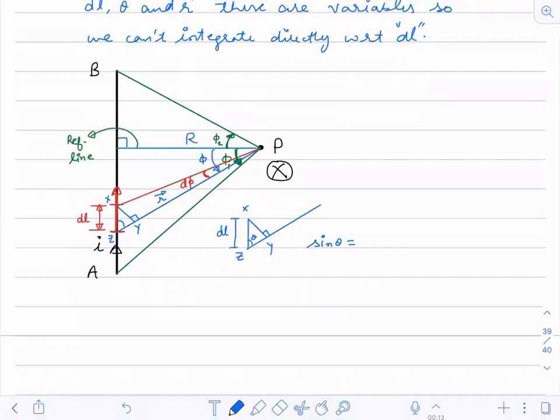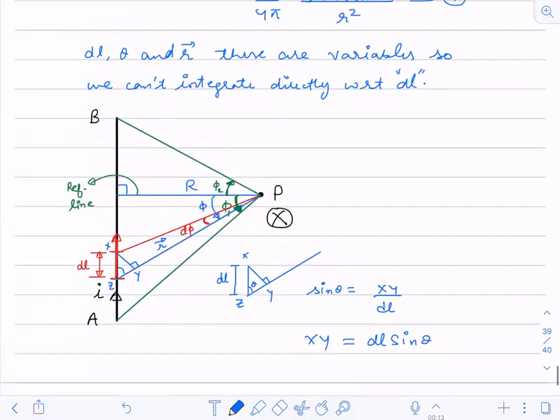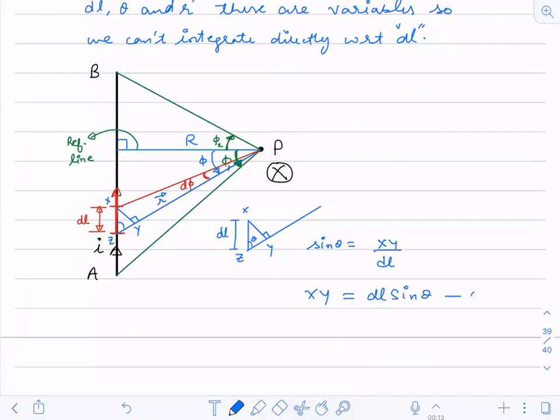Sine theta in this small triangle. XY by DL. Good. It is XY by DL. So can I write XY as DL into sine of theta? Yes. This is equation number 2 now.